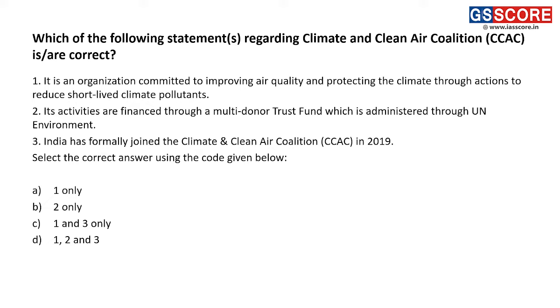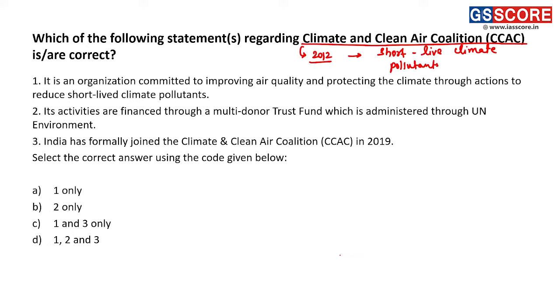So CCAC is a coalition that came into being in 2012, and it focuses on short-lived climate pollutants, like methane, black carbon, etc. So those pollutants are the focus of CCAC.